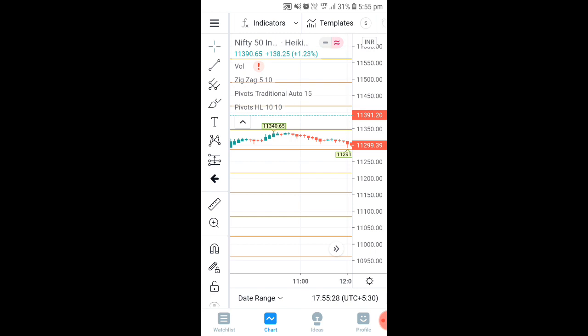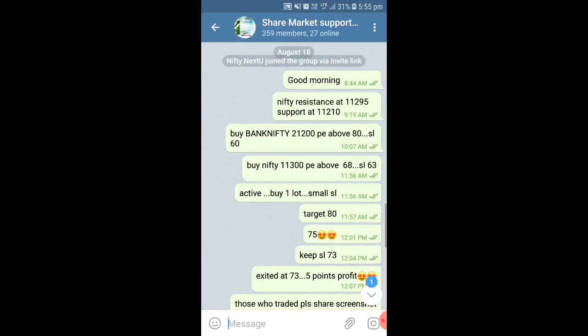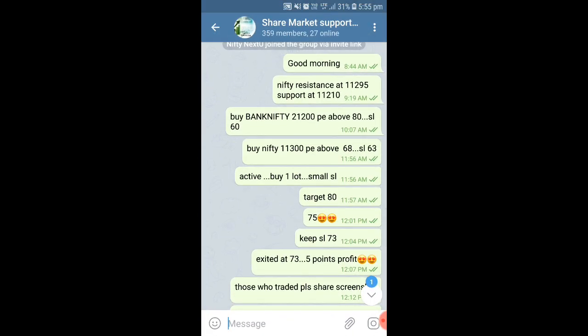On this occasion I have also taken a call, and you can see it in my Telegram channel. Okay, I'll open my Telegram channel. Here you can see I have clearly mentioned Nifty's resistance point at 11,295 and my support was 11,210. So this was the point I had given.